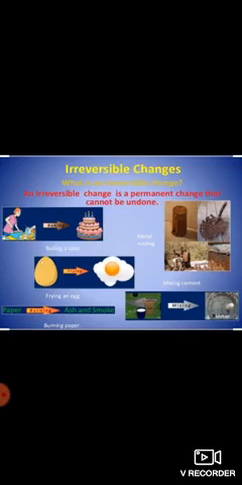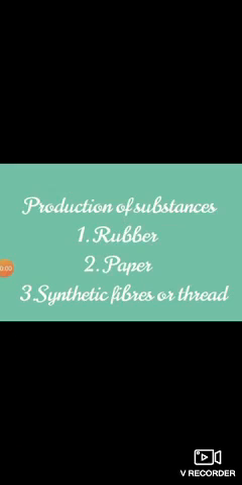In short, what is an irreversible change? An irreversible change is a permanent change that cannot be undone. It means we cannot get the original substances back. Now we will study the production of substances, that is rubber, paper, and synthetic fibers or thread.